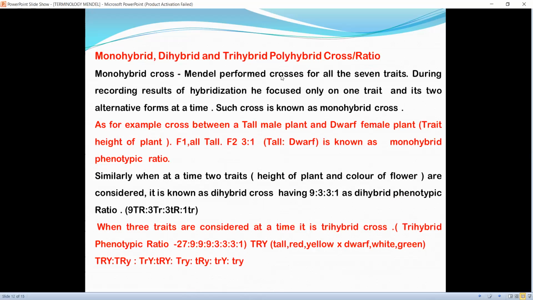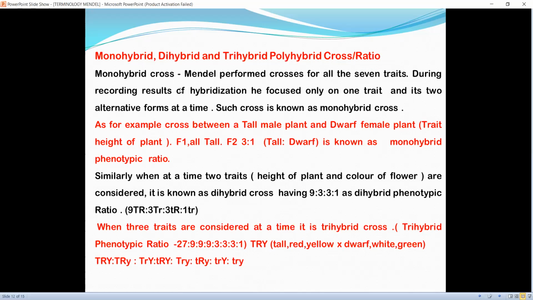Then whatever characters the pollen is possessing will be transferred. But what we are considering makes it a monohybrid or dihybrid or trihybrid cross.